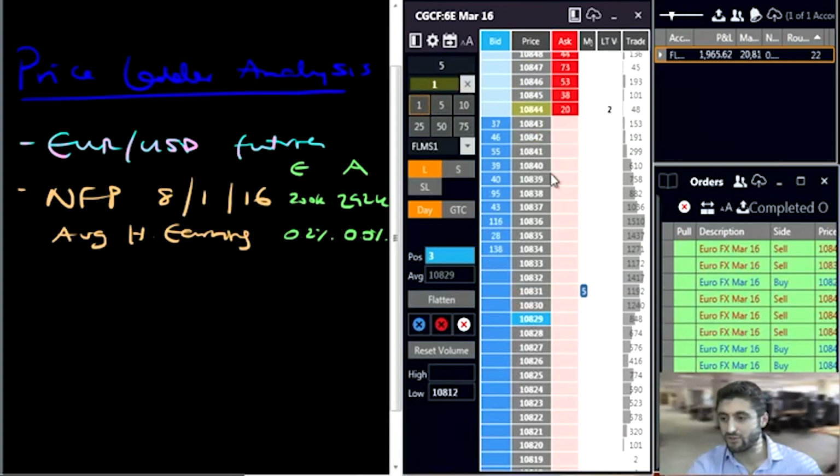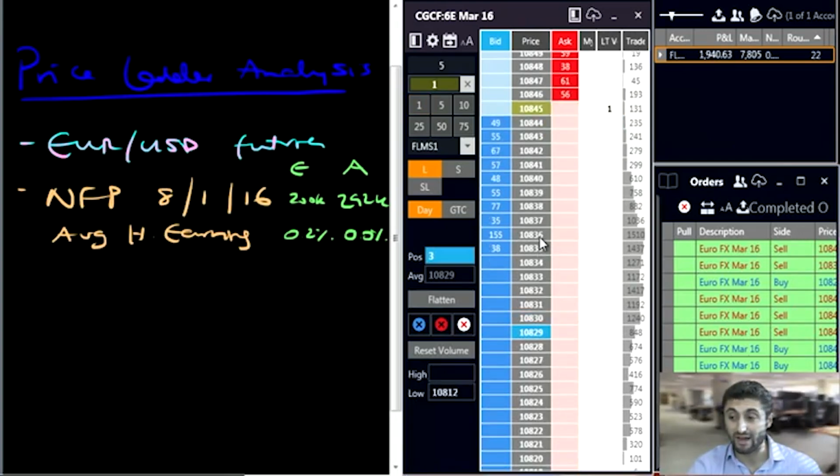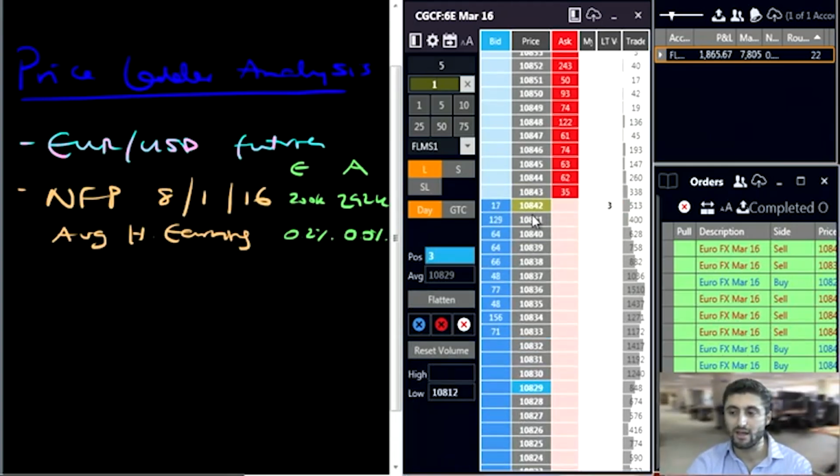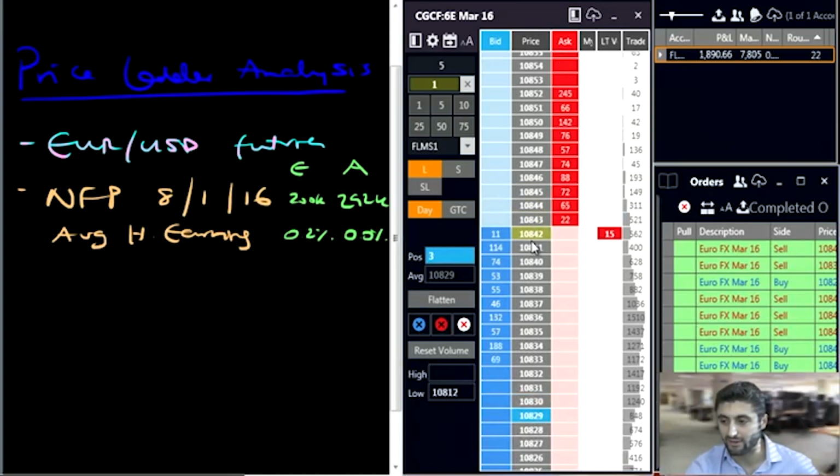We've got 3 lots here, and we've just broken through those 41s. We're leaving just 3 lots here just to manage our position. I'm going to remove that 5 lot now because essentially we're a little bit too far from that region. And we're going to see how the market reacts around these 41s now. Now we have another level of confidence that the market might actually want to push for a higher level. It's 100 lots just bidding here at 42s.